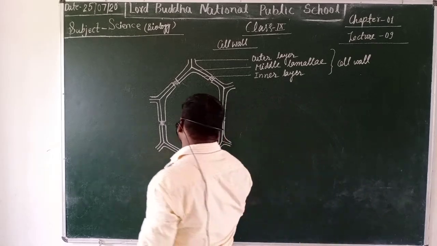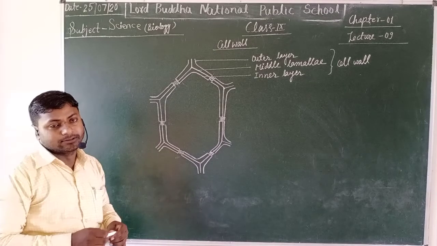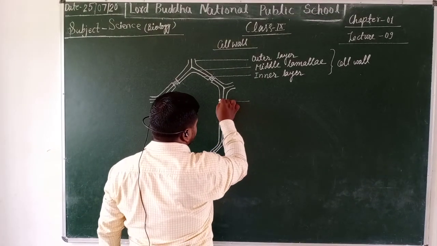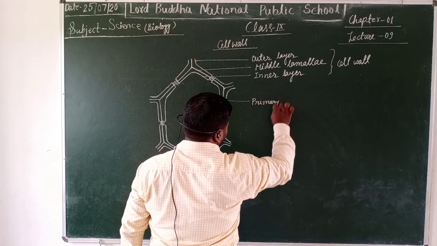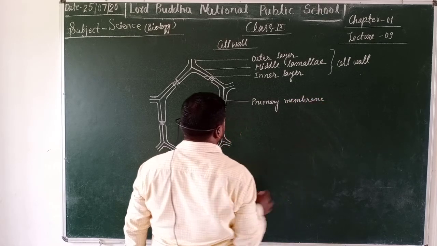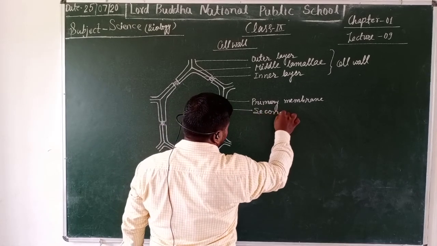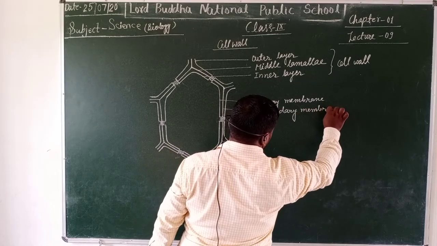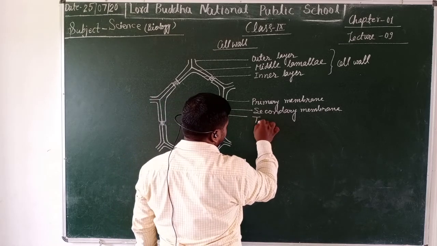If we are talking about the origin of these membranes, then firstly we should take the innermost layer as the primary membrane, this is the secondary membrane, and the outermost layer is regarded as the tertiary membrane.